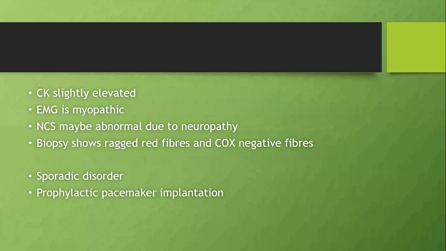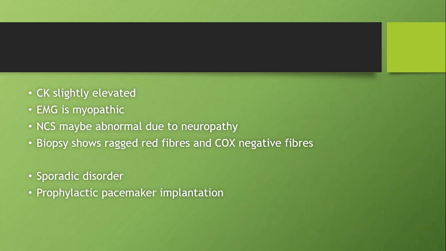So again, CK is slightly elevated, EMG is myopathic, NCS may be abnormal due to neuropathy. The biopsy of any mitochondrial disorder will show ragged red fibers and COX negative fibers. One common terminology, please remember it. And it's not an inherited disorder. Most commonly it is a sporadic disorder.